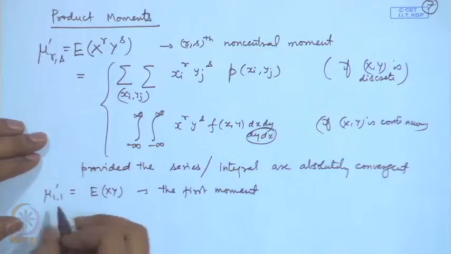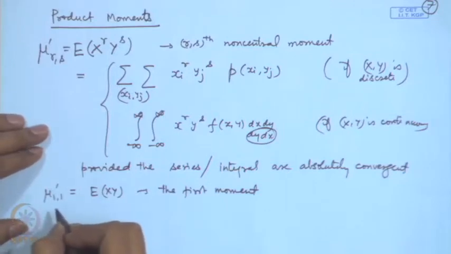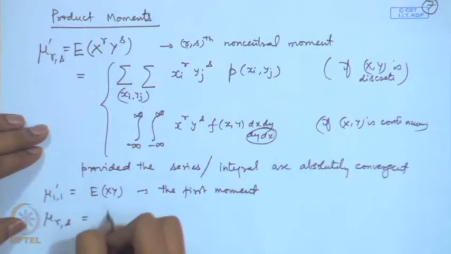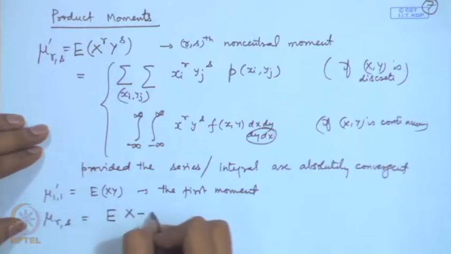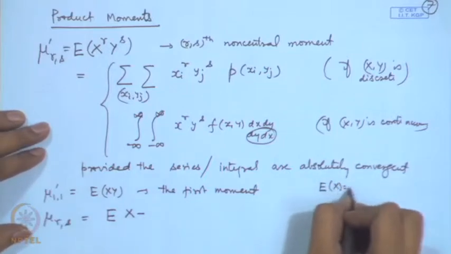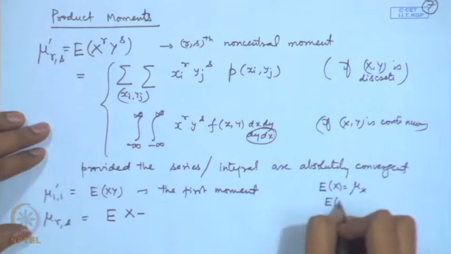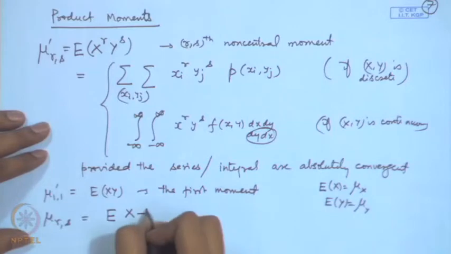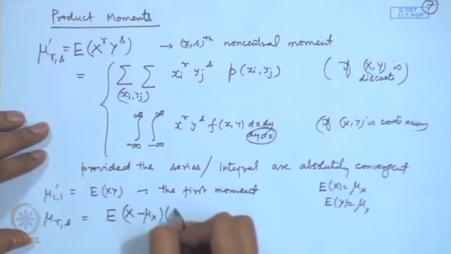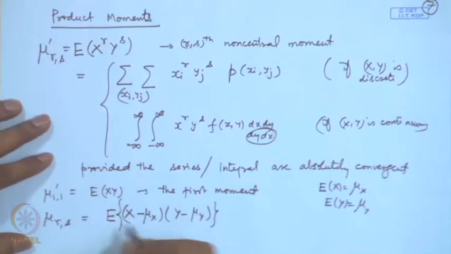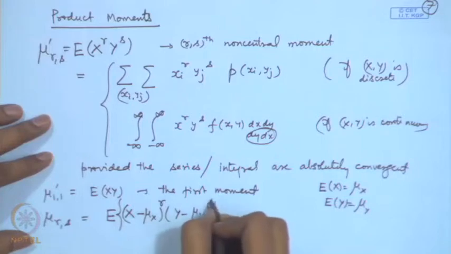We can also define the central product moments. So, mu r s, that is defined as expectation of x minus... So, let me use the notation expectation of x is equal to say mu x and expectation of y is equal to mu y, that is the mean of x and mean of y. In terms of that, we define the expectation of x minus mu x to the power r into y minus mu y to the power s.